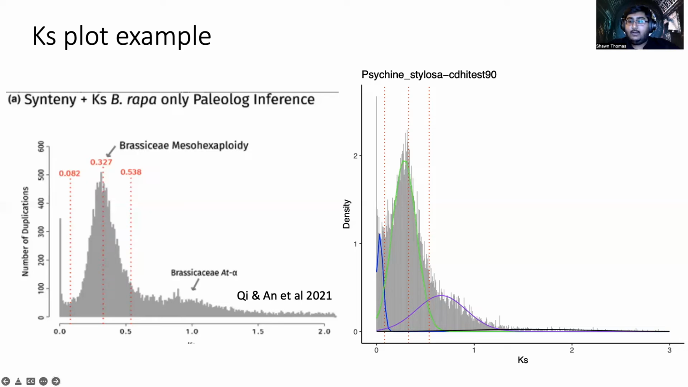So in this figure here, this shows the KS plot of Brassica rapa. And there's a peak for the family Brassicaceae, or this AT alpha event here. And then this peak here is indicative of the Brassiceae mesohexaploidy. The authors of this paper set these boundaries for the Brassiceae mesohexaploidy as these dotted red lines, and so we'll use those in our data to see if we see consistent results. So on the right here, we have a sample from my data set, and this peak here is consistent with the Brassiceae mesohexaploidy.